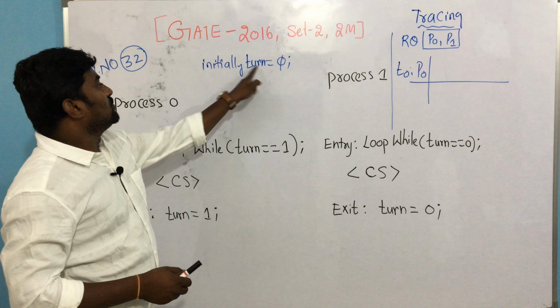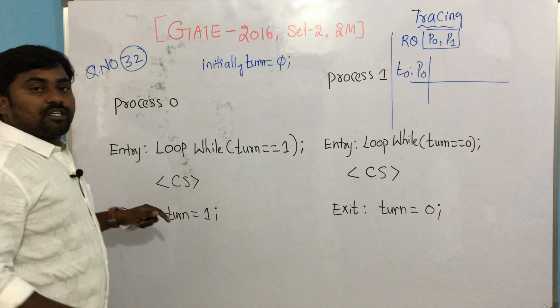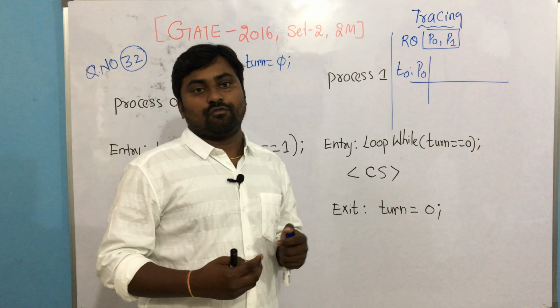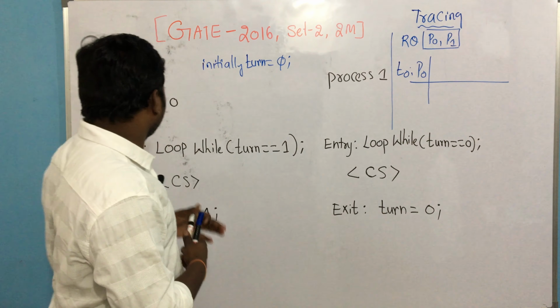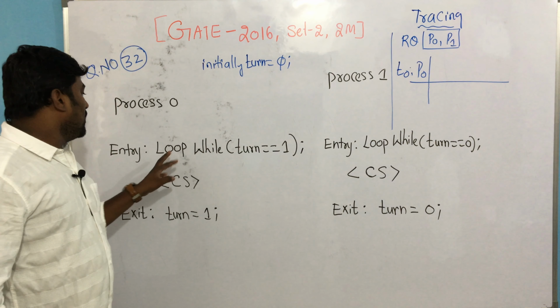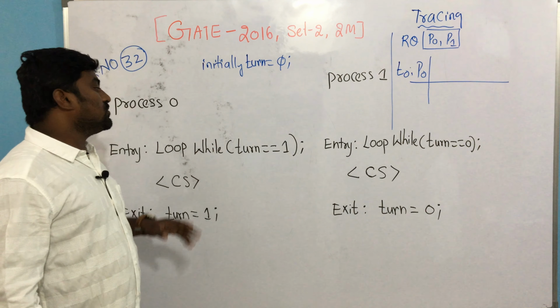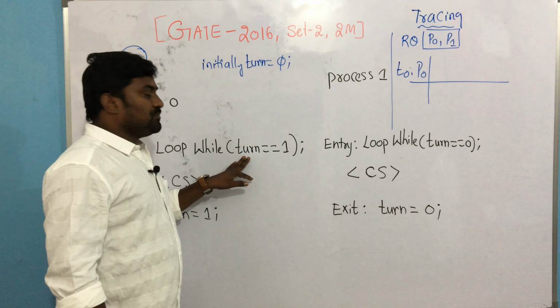What is the initial value? Turn value 0, correct or not? P0 started. It wants to use the critical section. When it wants to use the critical section, you must run this condition, right? Entry loop. You have to loop it. So loop, please do understand. Entry section: loop while the condition until that becomes false. Now what is the turn value?